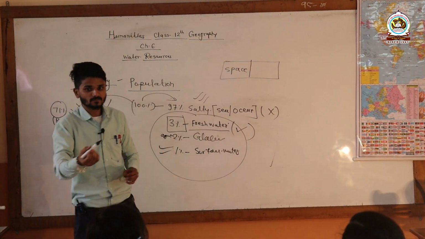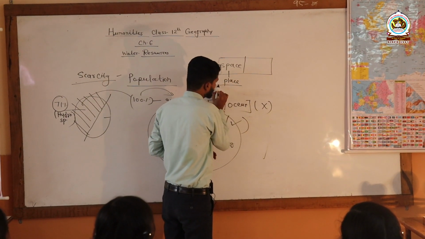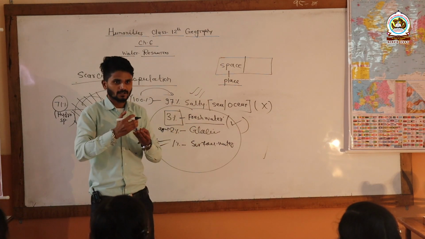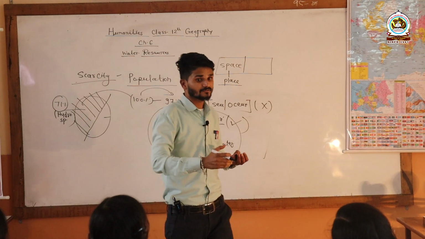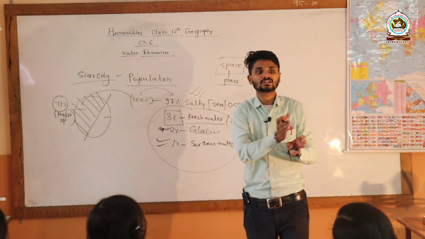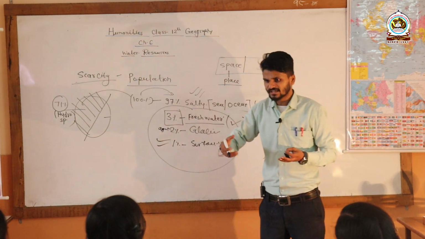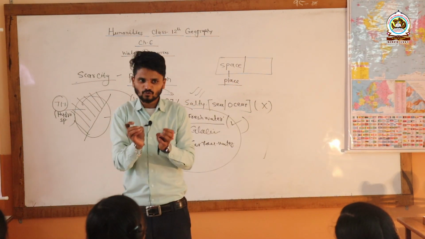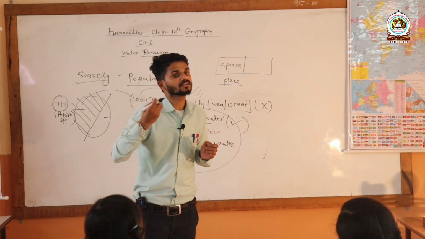Space generally means place. If we move from one place to another place, one state to another state, one city to another city, or one country to another country, can you say that an equal amount of water is available in each and every place? No, definitely not.